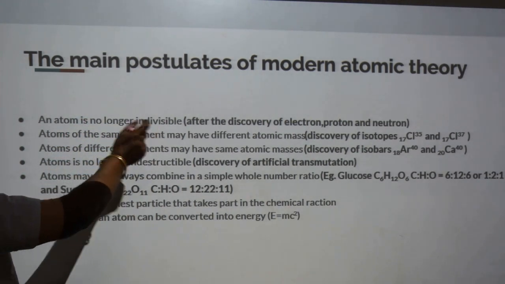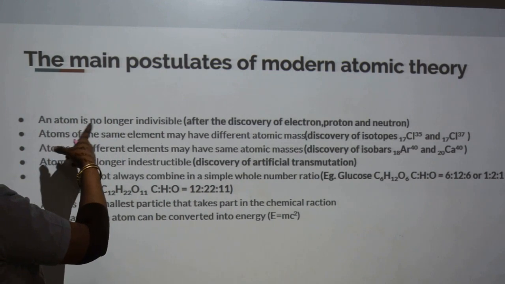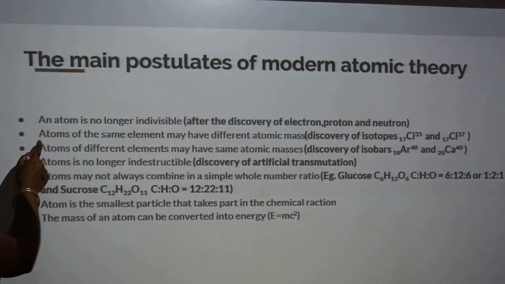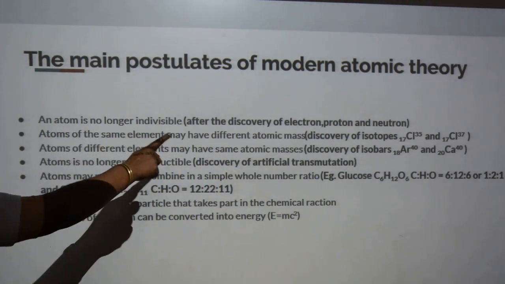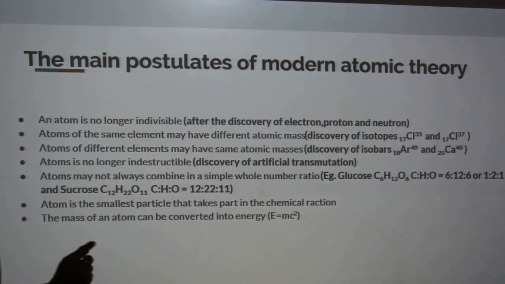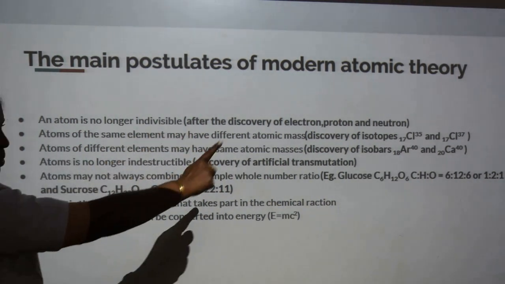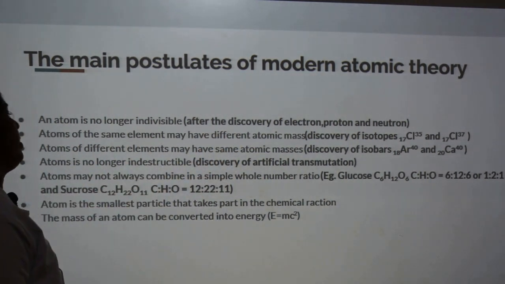After getting that idea, we know an atom is a divisible particle. Second point: atoms of the same element can have different atomic masses. That is isotopes.